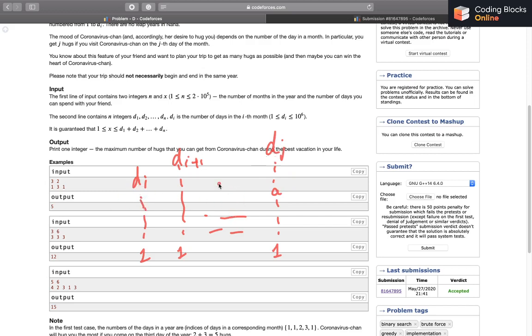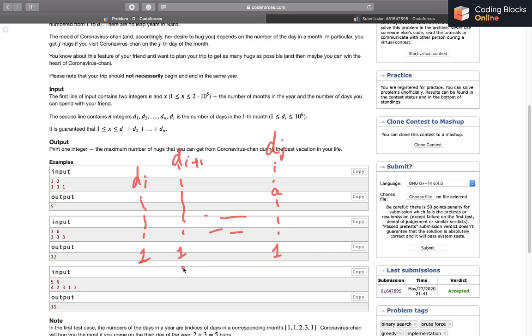Now, if I have decided that I want to start my journey on the first day and go till the 8th day of the jth month, what can I do to calculate the answer? I know that for the month number equal to i to j minus 1, I would have completely exhausted all of the months.